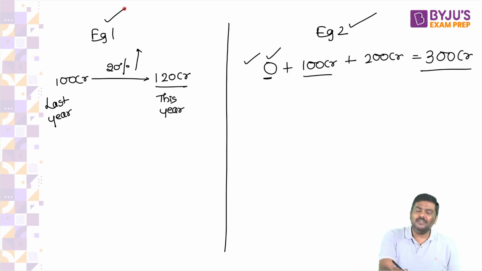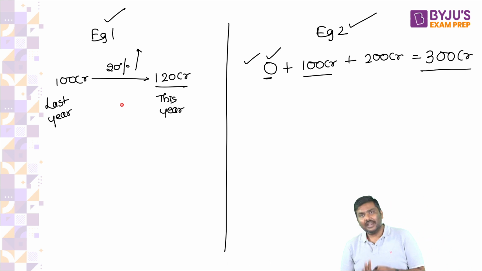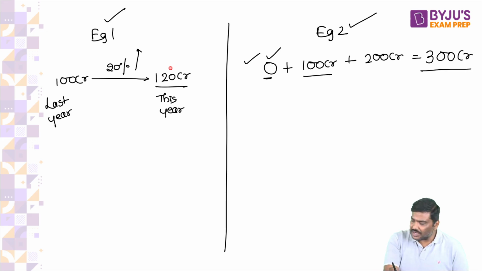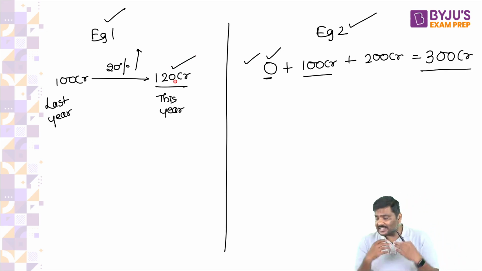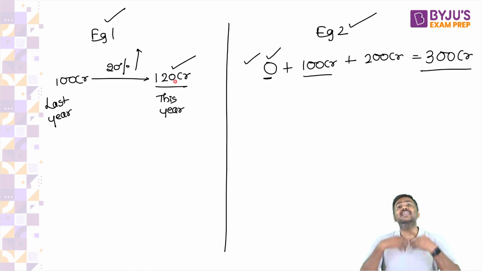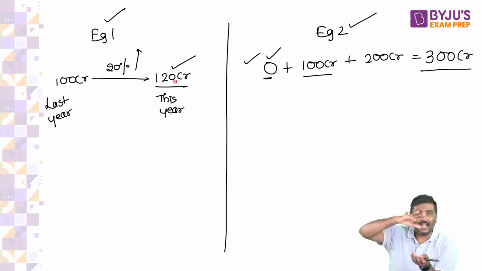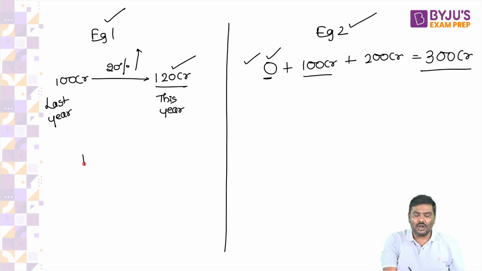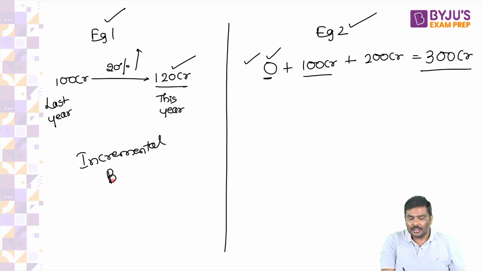Can I say in example 1, allocation done in this year is based on allocation done in the past? Correct or not? In example 1, allocation done in this year is decided based on what was the allocation done in the last year. That is, the last year allocation is taken as a base. And right upon this, we will decide what should be the allocation this year. This is called incremental budgeting.